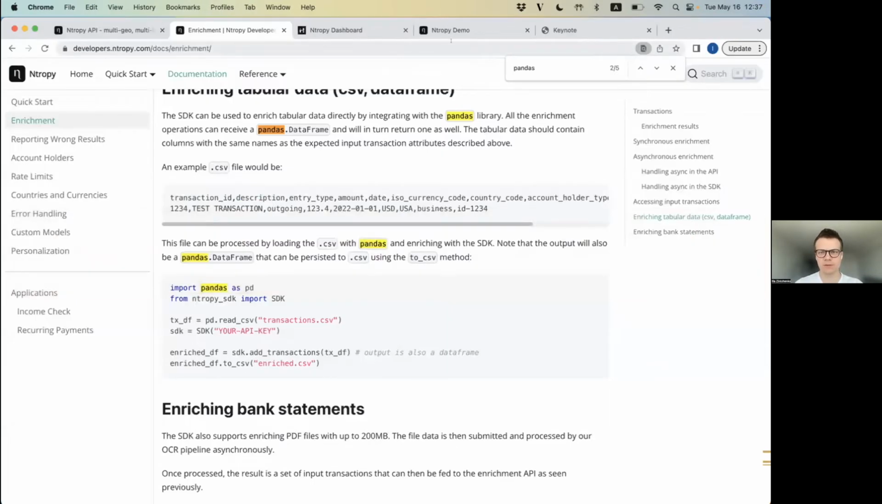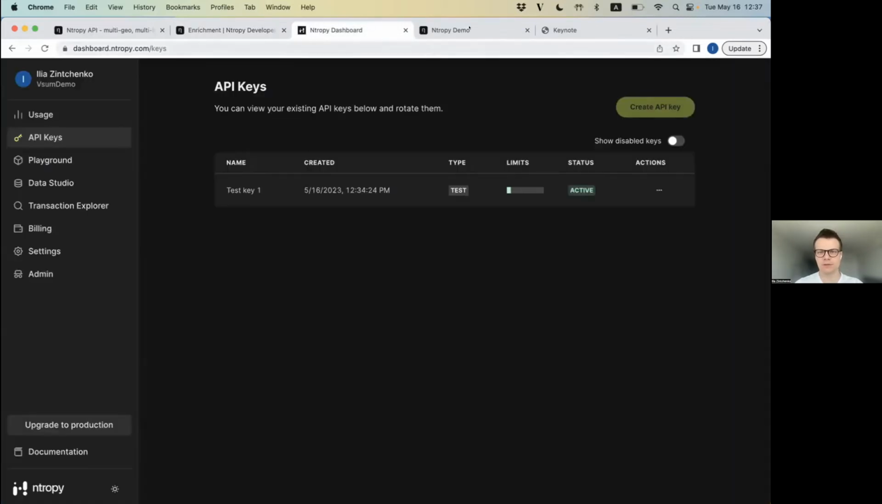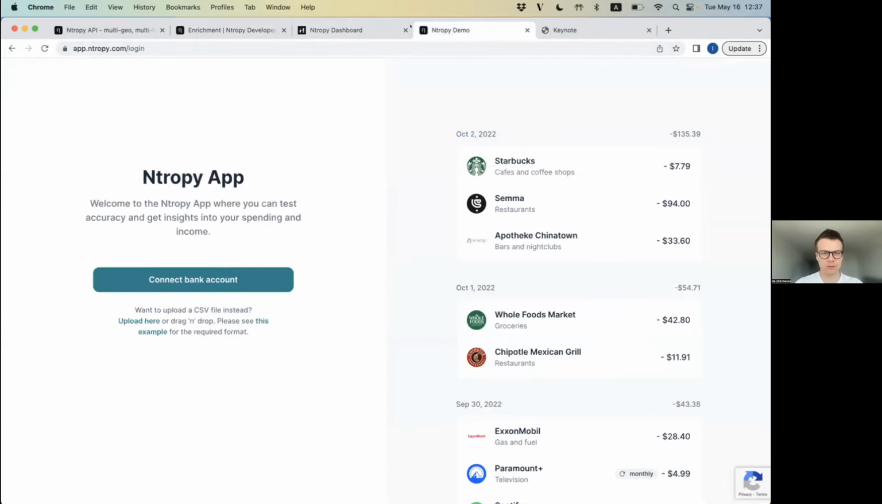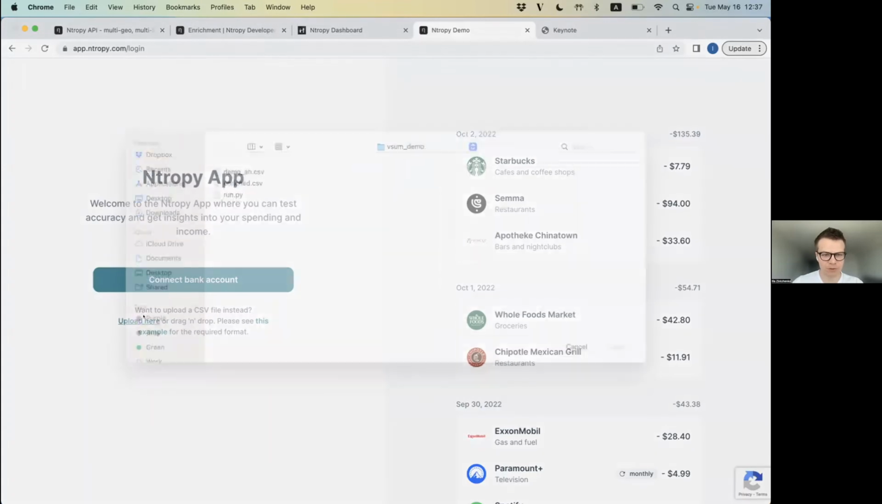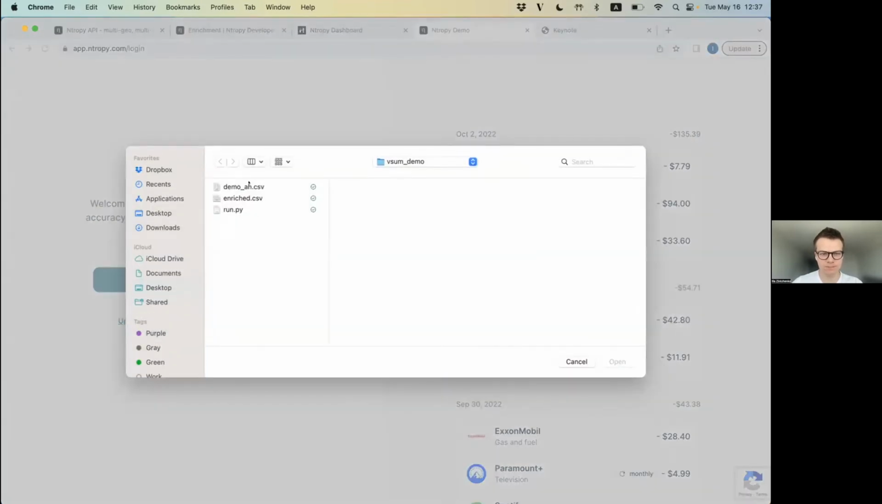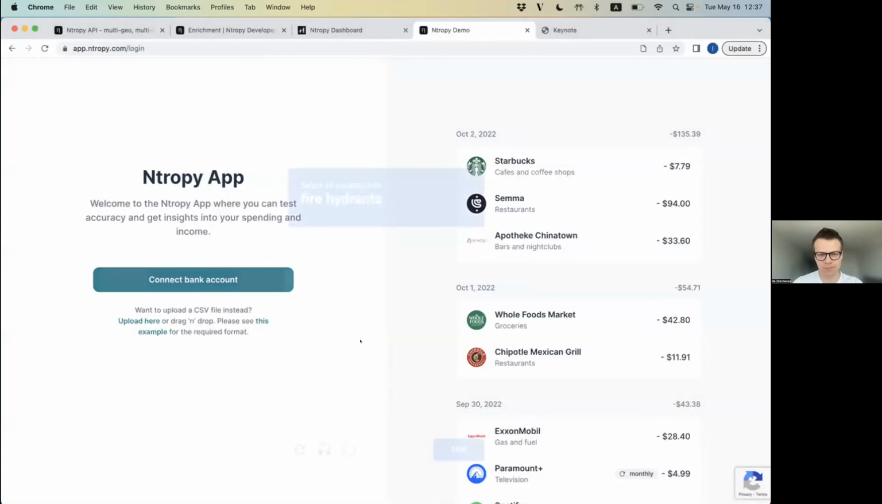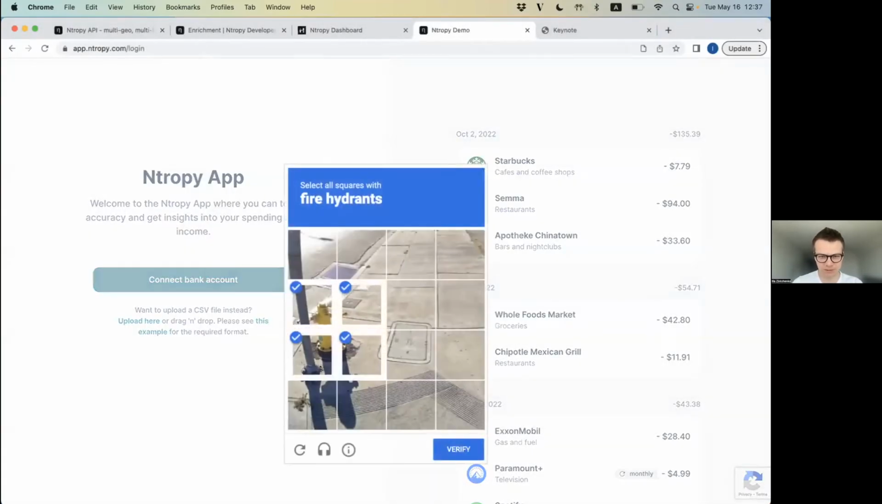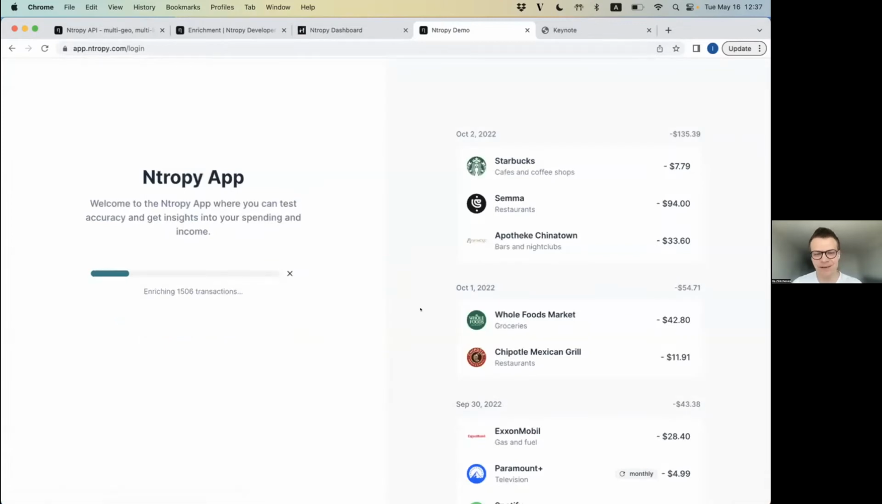Let's do something a bit more fun and look at it in a nice interface. All of these addresses are public, so you can try it yourself with your own transactions, just at app.entropy.com. We're not going to connect the bank account here, as that takes maybe between 1 and 2 minutes, but I'll upload the CSV file that we had into this app. This does the same thing, except that we'll actually see the results in a nice UI.